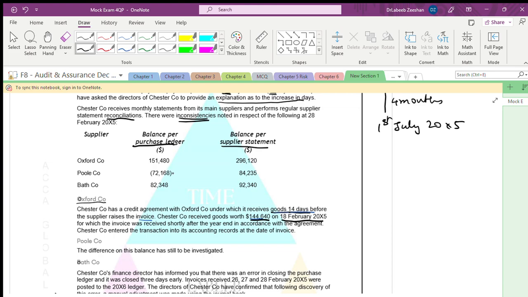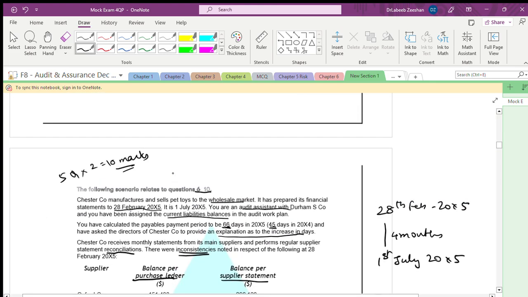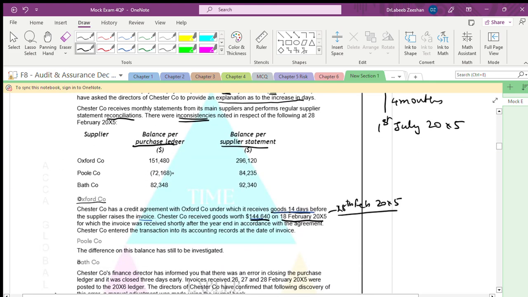Closing date is how much? They are finishing on the 28th Feb 2005. When they receive goods on 18th Feb, if you take 14 days, it will go to March. Is it right?